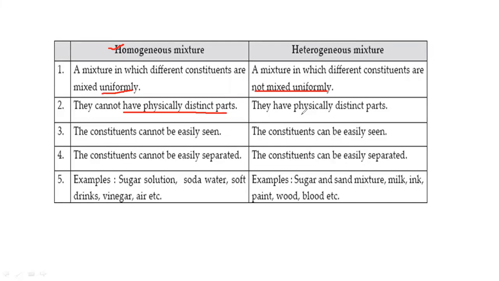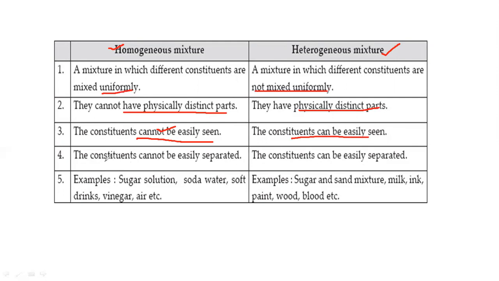But in case of oil in water, the oil and water, both the components were separated by a physical boundary. So oil in water is an example of heterogeneous mixture. And in case of sugar solution, we cannot see the sugar particles and the water particles easily. That means the constituents of the homogeneous mixture cannot be seen easily. But in case of heterogeneous mixture, the constituent particles can be seen easily, as in case of oil in water mixture.